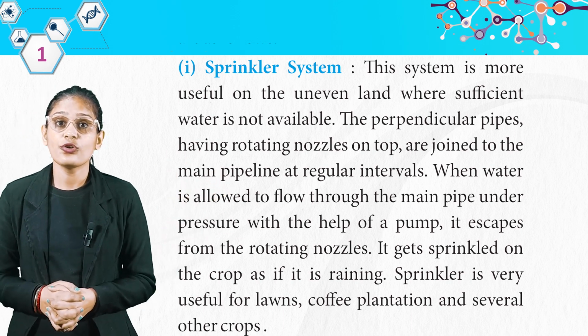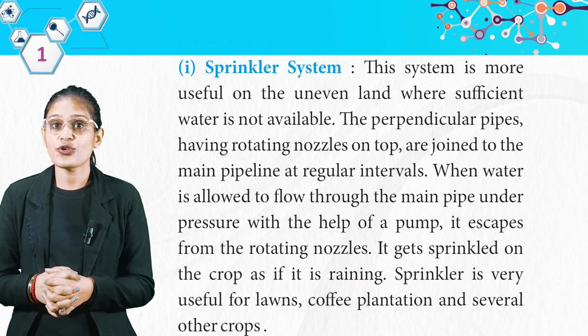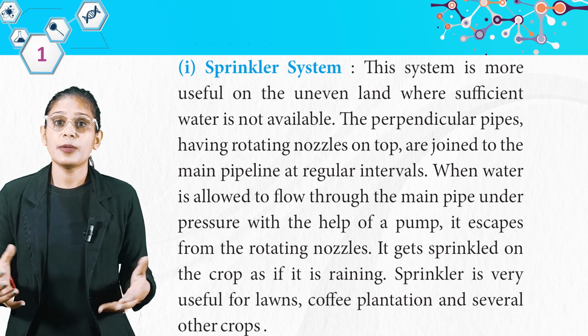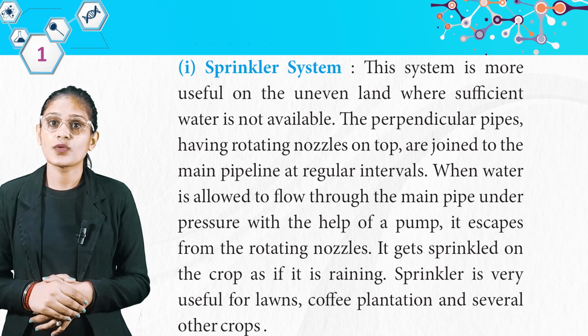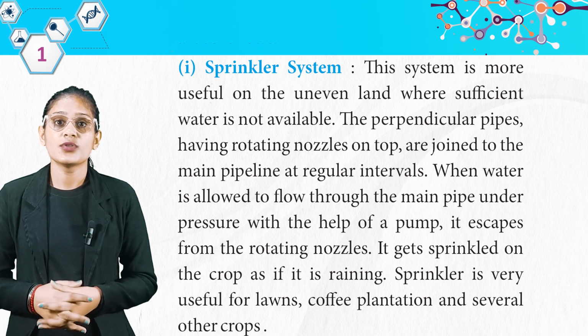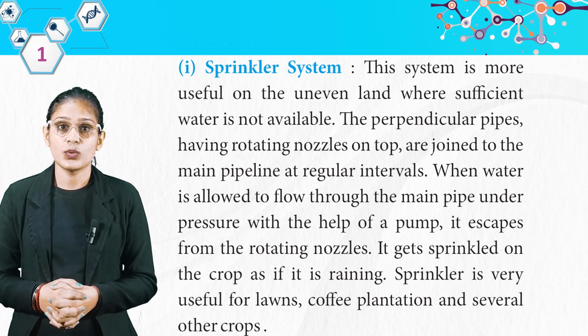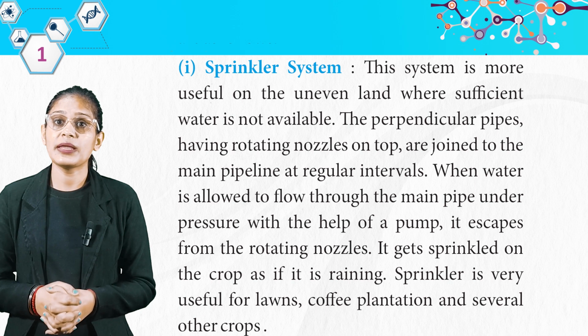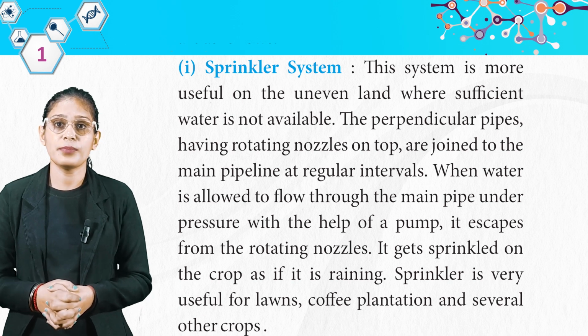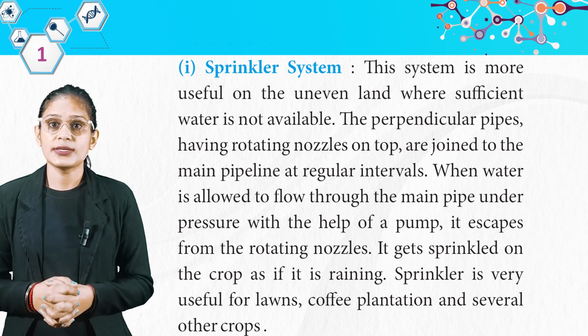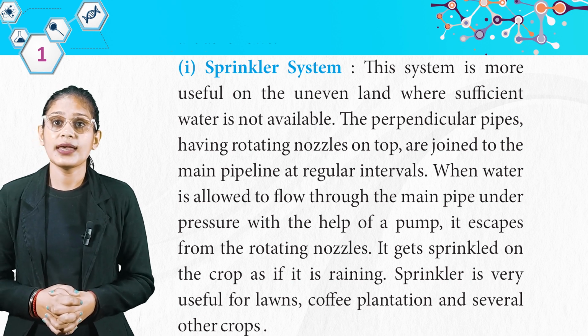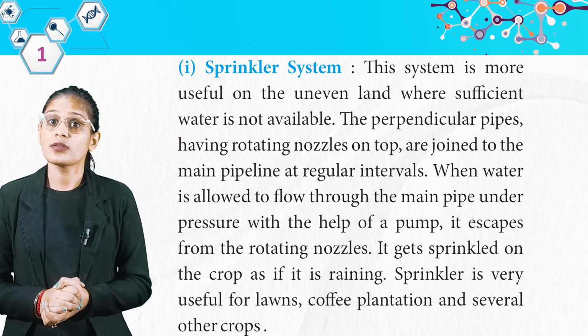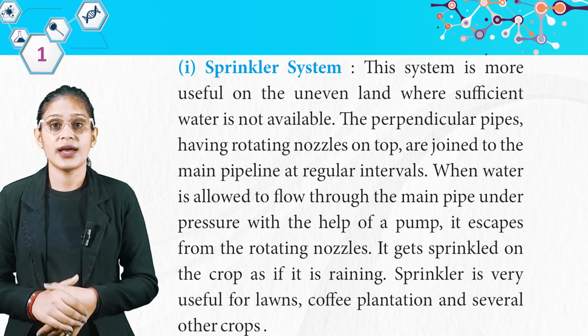The system is more useful on uneven land where sufficient water is not available. The perpendicular pipes having rotating nozzles on the top are joined to the main pipeline at regular intervals. When water is allowed to flow through the main pipe under pressure with the help of a pump, it escapes from the rotating nozzles. It gets sprinkled on the crop as if it is raining. A sprinkler is very useful for lawns, coffee plantation and several other crops.